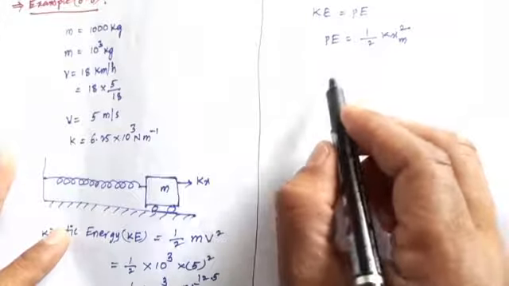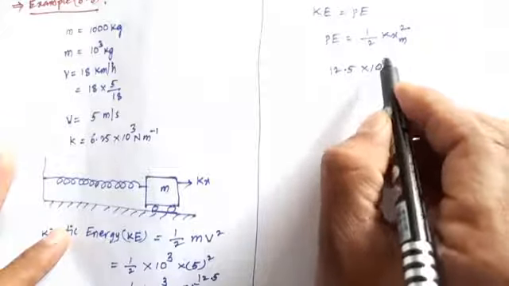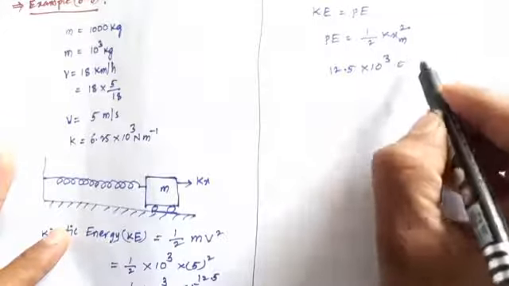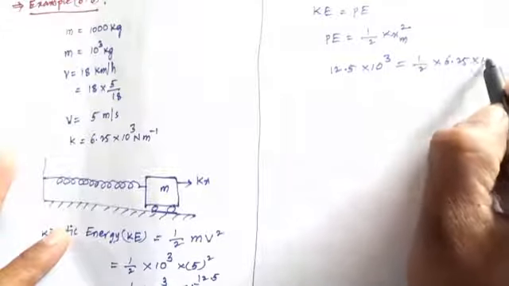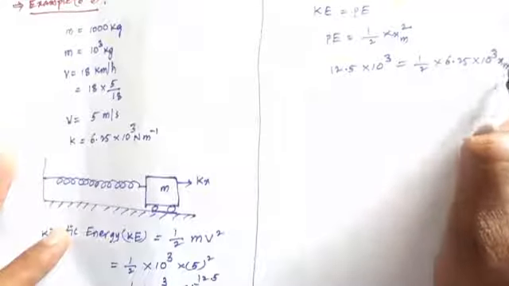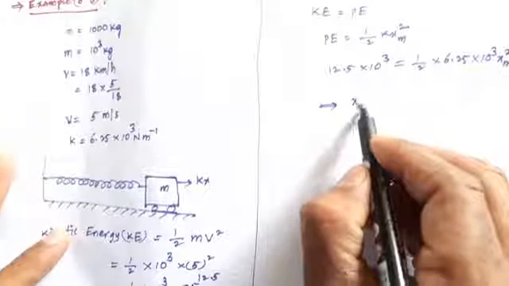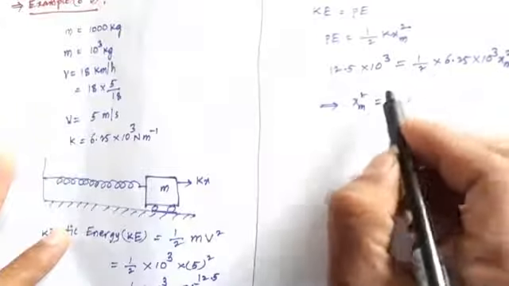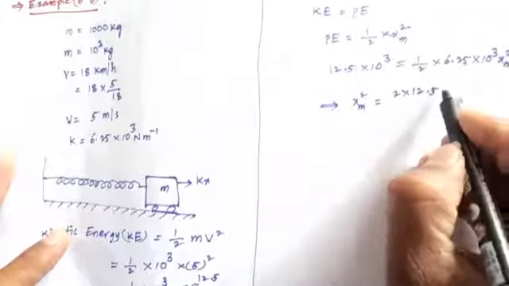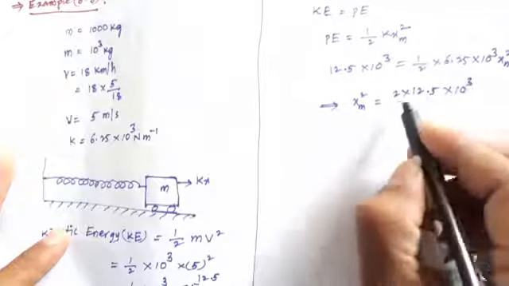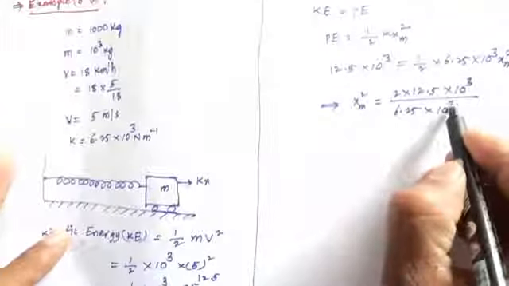So what is the kinetic energy here? 12.5 into 10 power 3 equals half into 6.25 into 10 power 3 into xm square. So that implies xm square equals 2 into 12.5 into 10 power 3 by 6.25 into 10 power 3.